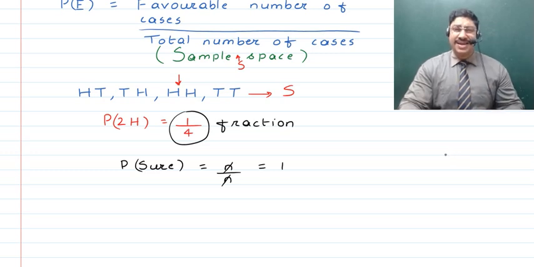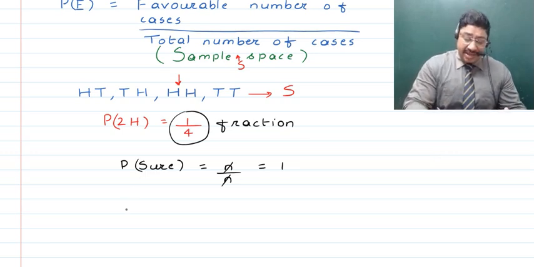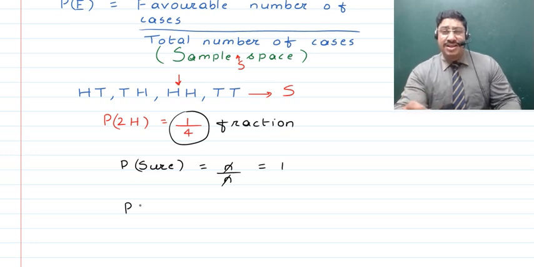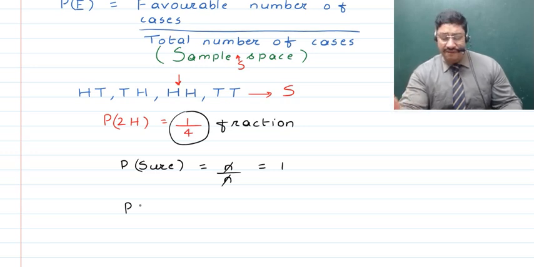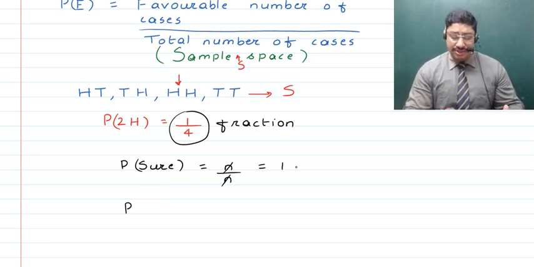Now let us consider the case which is antagonistic to this case. That is, if we talk about an event where we want to find the number of girls in a class, going inside an all boys school's class, obviously we will not be able to see any girls. Very sad for the boys, but what to do. So let's say somebody goes inside and counts 40 boys and sees that there are no girls. So the number of favorable events to this case is actually 0.